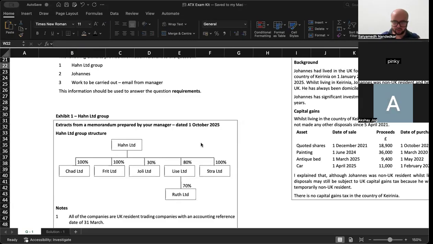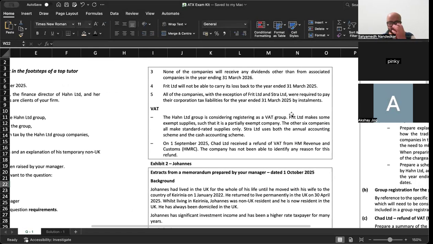One more point to see here: Frit Limited makes some exempt supplies. If you include Frit Limited in the group, your ITC, input tax credit, will reduce because there is one company which still makes exempt supplies. So one part of the group will become partially exempt. So you will have to be careful when you are considering that part also, right? So these are the points to be considered. Let's write these down.